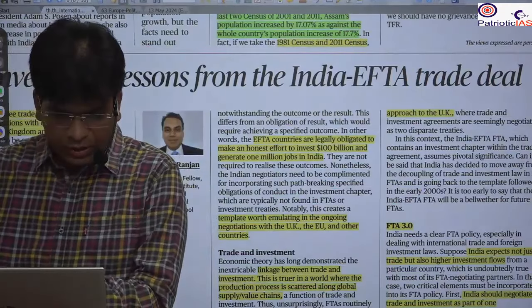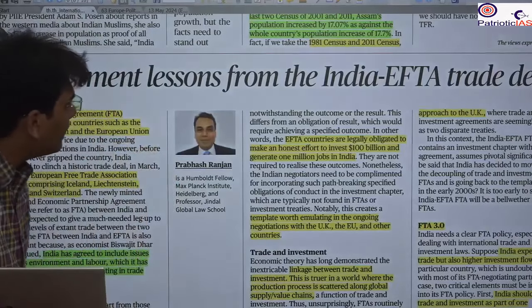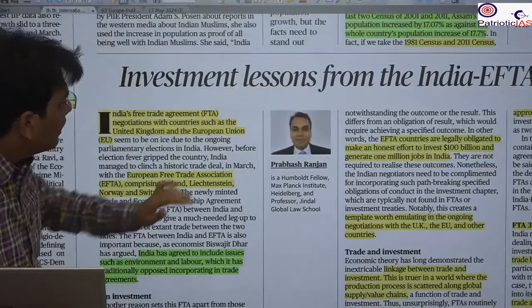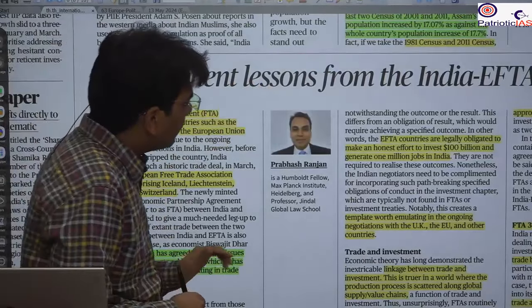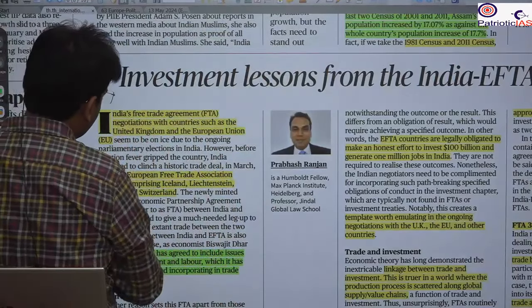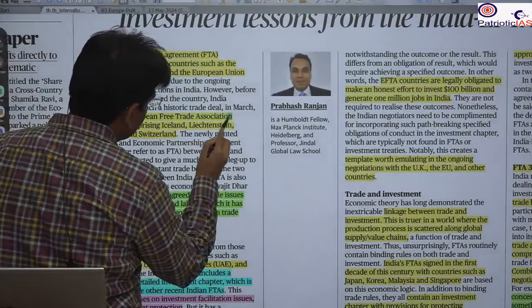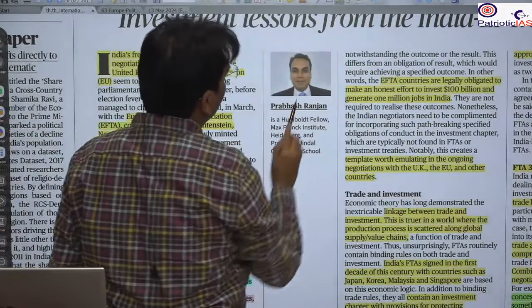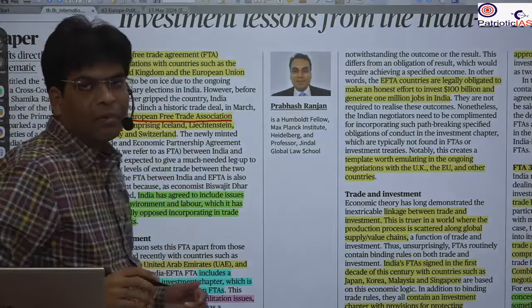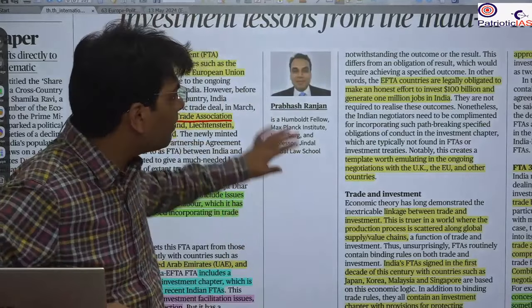The next important news that we are going to take is investment lessons from the India-EFTA trade deal. So recently we saw the free trade agreement with the EFTA. What is the EFTA? This is the European Free Trade Association. It consists of 4 countries of Europe. So this is a positive step taken by India.